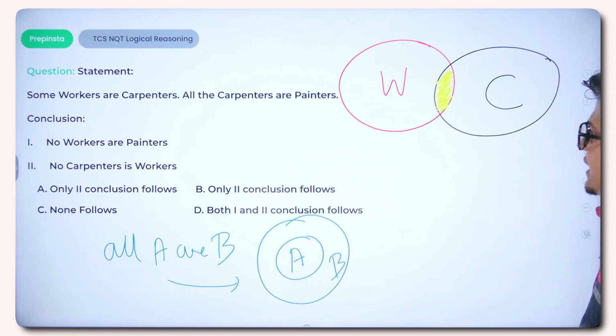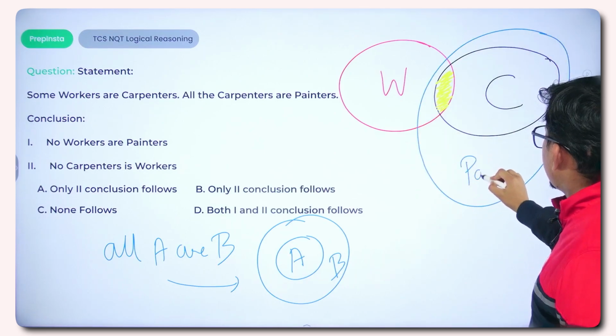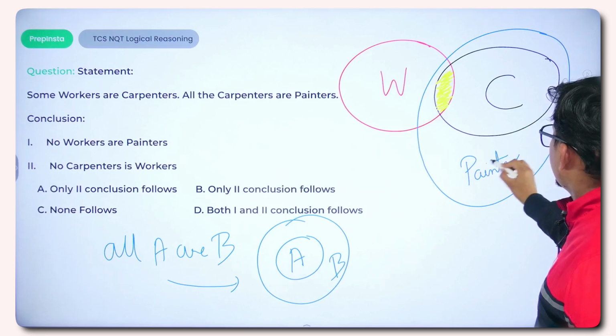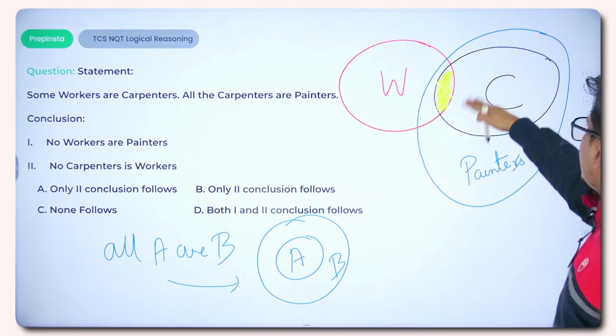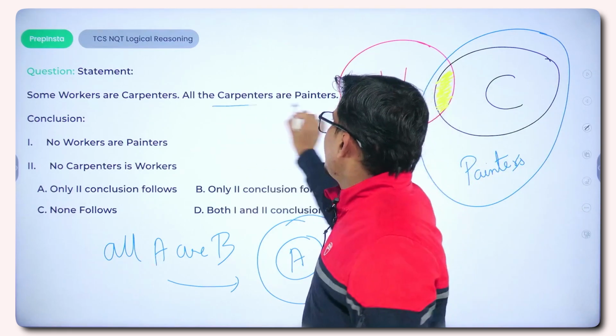In such a case we use the same approach. All the carpenters are painters, so this outer circle would be for the painters. This is the given statement.